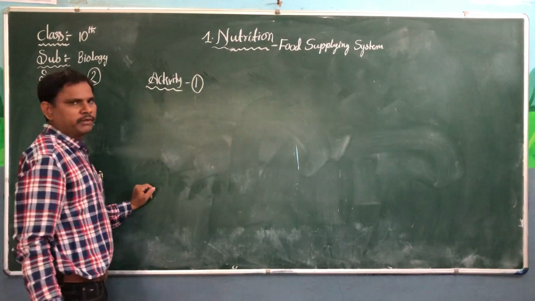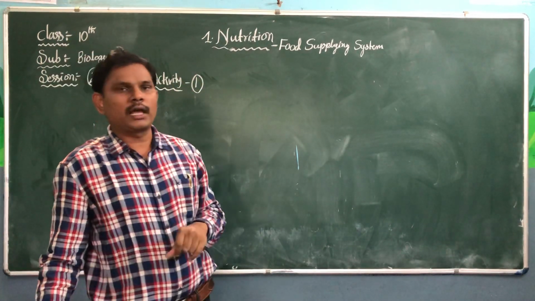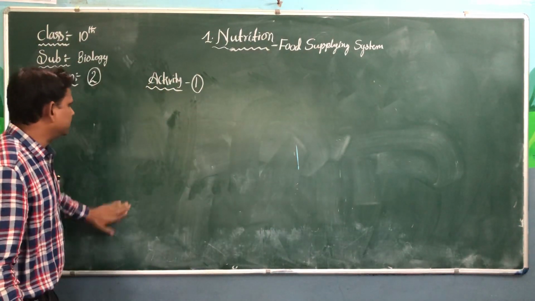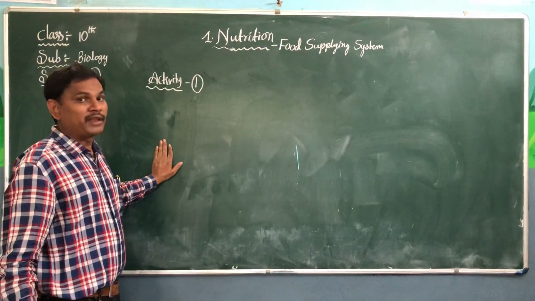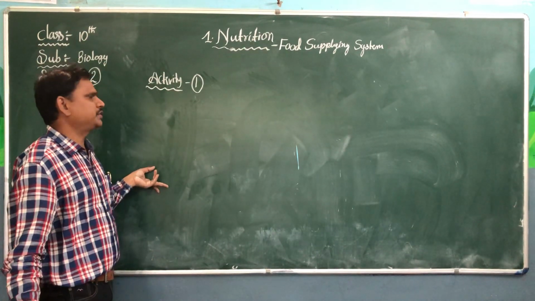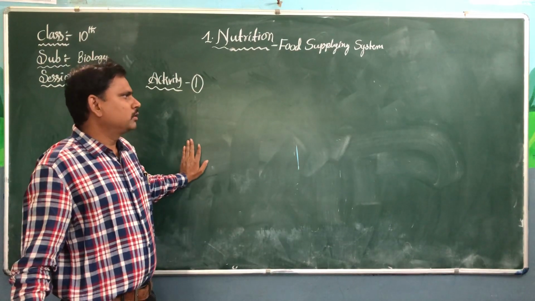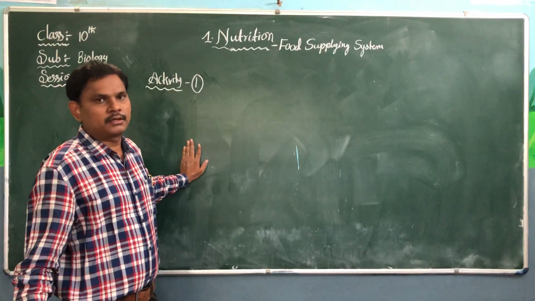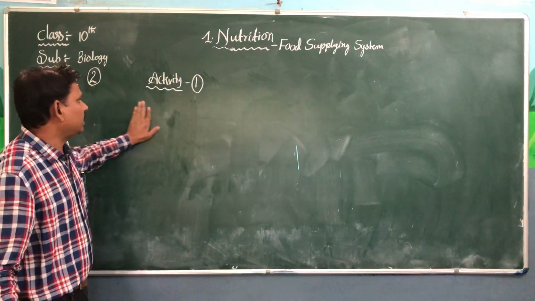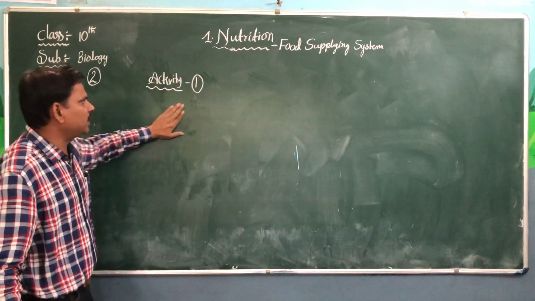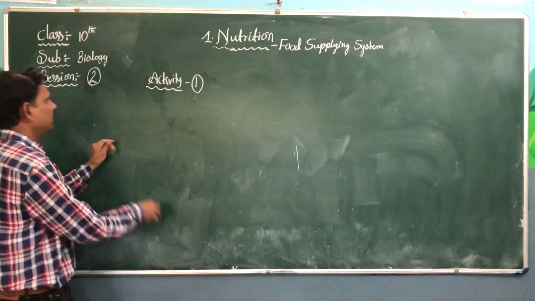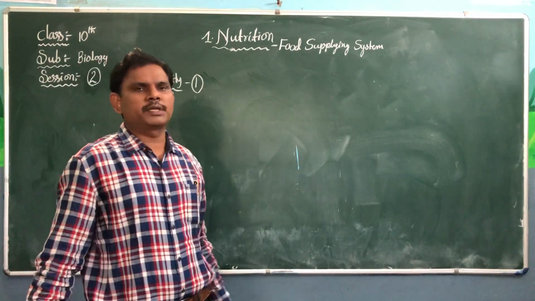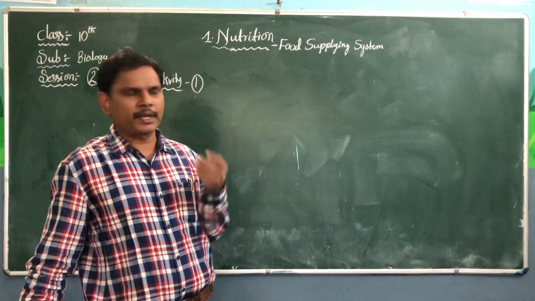I said there are 4 activities in the first unit and 1 lab activity. This is also one of the important activities. In 2019 we got this 4-mark question: write the presence of carbohydrates in the leaves. Presence of carbohydrates, activity. While we are writing an activity, we should follow some steps.